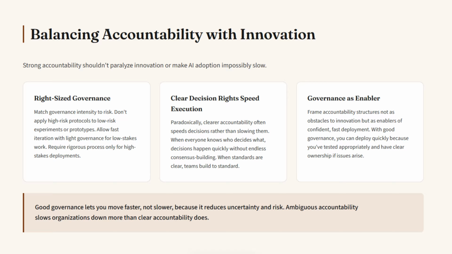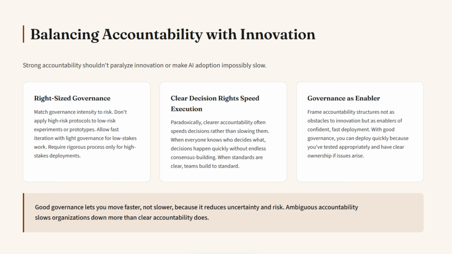There must be clear decision rights to speed execution. Paradoxically, clearer accountability often speeds decisions rather than slowing them. When everyone knows who decides what, decisions happen quickly without the endless consensus building. When standards are clear, teams don't need to debate what's acceptable. They build to standard. Ambiguous accountability slows organizations down more than clear accountability does.